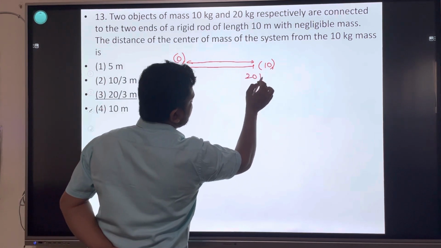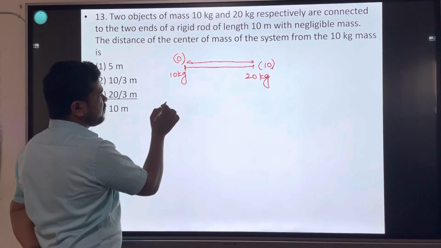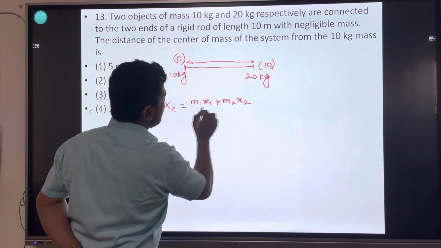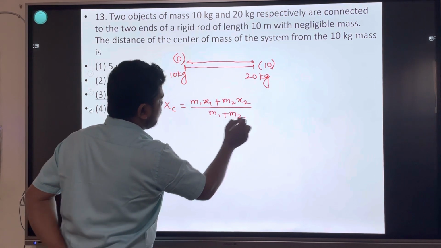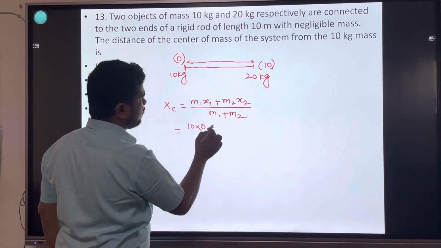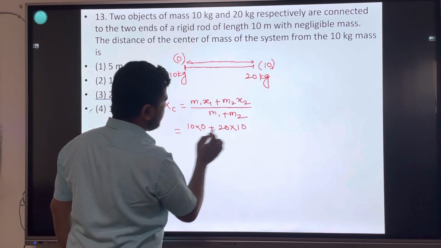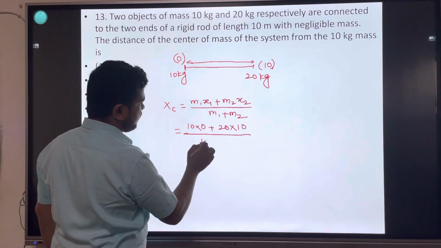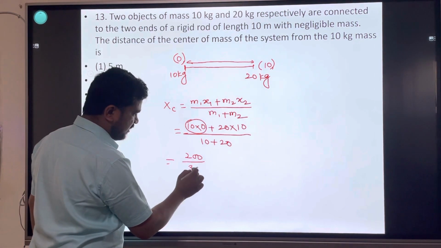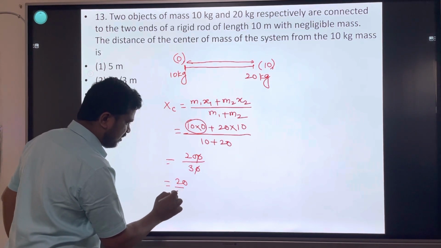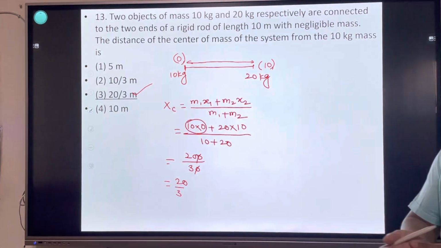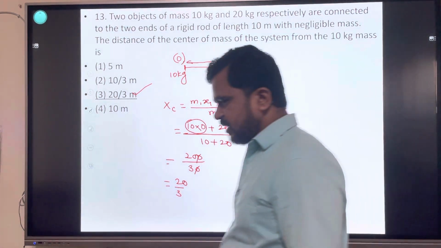The mass of the second particle is 20 kg. Center of mass: x center of mass is equal to m1 x1 plus m2 x2 divided by total mass m1 plus m2. m1 is 10 into x1 which is 0, plus m2 which is 20 into x2 which is 10, divided by m1 plus m2, 10 plus 20. That is 200 divided by 30, which is 20 upon 3. This was a very easy question paper, 2022.